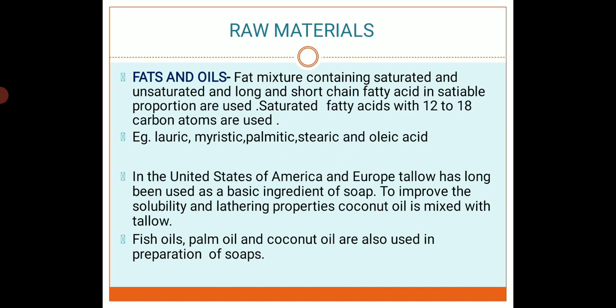The raw materials are the formulation ingredients used for the preparation of soap. The first one is fats and oils. Fat mixtures containing saturated and unsaturated long and short chain fatty acids in a suitable proportion are used. Saturated fatty acids with 12 to 18 carbon atoms are used in the preparation of soap. For example, lauric, myristic, palmitic, stearic and oleic acid.